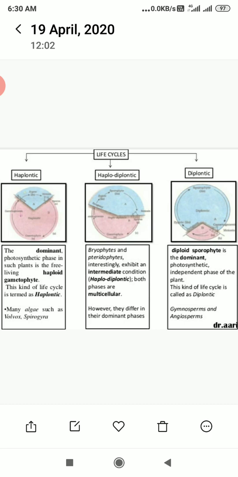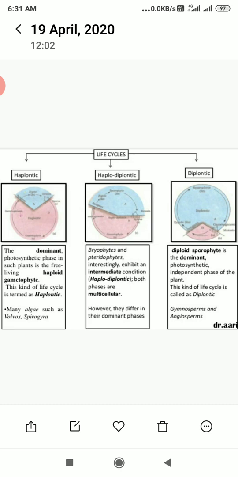Now second, the diplontic life cycle. On the other extreme is the type wherein the sporophyte is the dominant photosynthetic independent phase of the plant. The gametophytic phase is represented by the single to few-celled haploid gametophyte. This kind of life cycle is termed diplontic. All seed-bearing plants, that is gymnosperms and angiosperms, follow this pattern. It means that for the maximum time the plant passes its life in the sporophytic stage, and only for a short time does it show the gametophytic life.